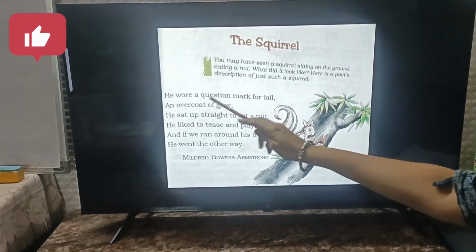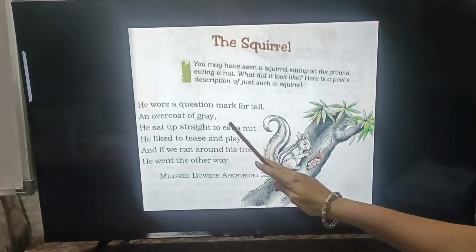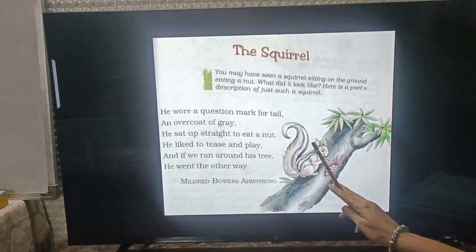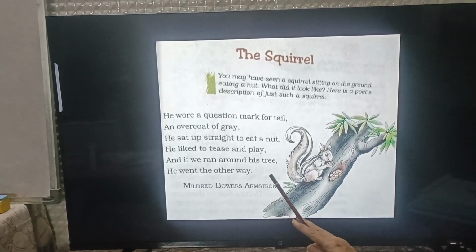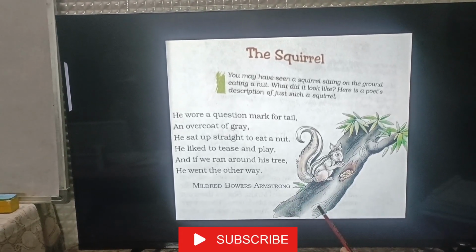First I will read the poem and you will listen quietly. The squirrel, he wore a question mark for tail, an overcoat of grey. He sat up straight to eat a nut. He liked to tease and play, and if we ran around his tree, he went the other way.